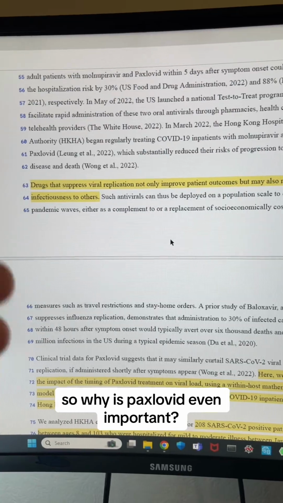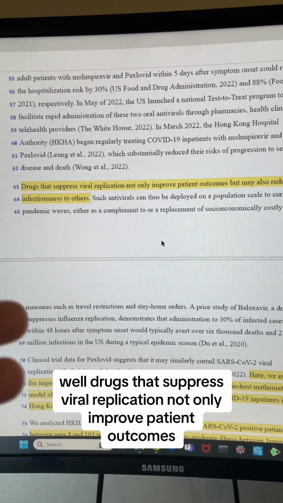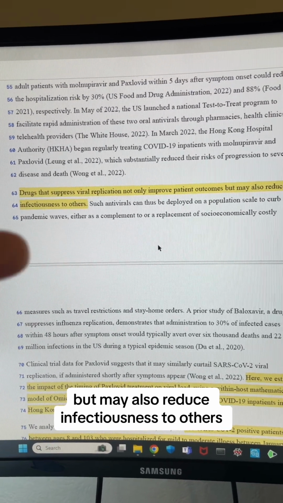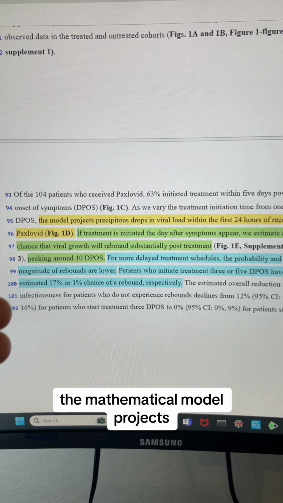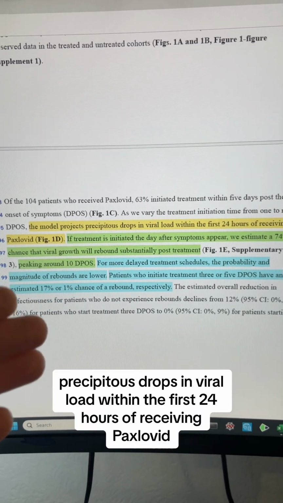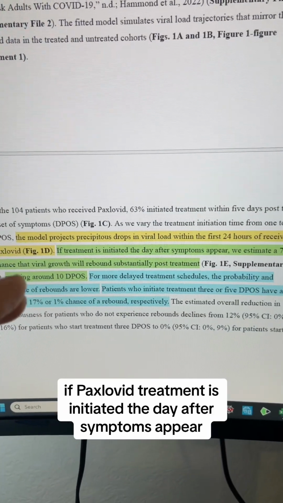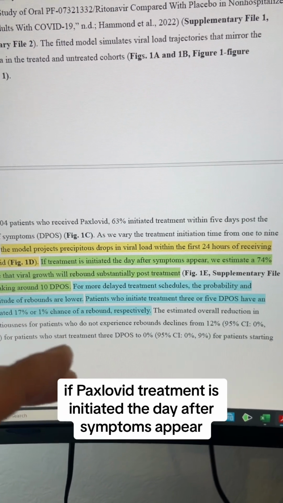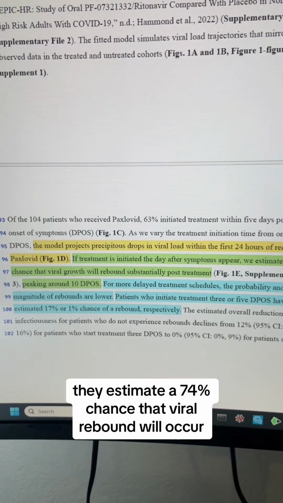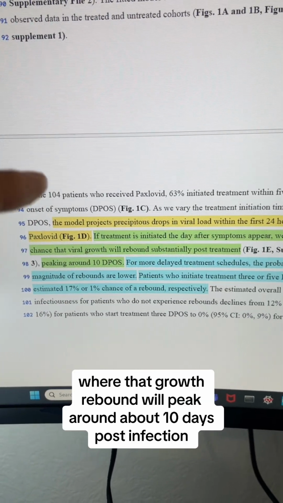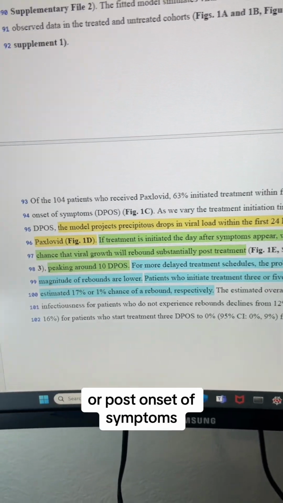So why is Paxlovid even important? Well, drugs that suppress viral replication not only improve patient outcomes, but may also reduce infectiousness to others. Once Paxlovid is started, the mathematical model projects precipitous drops in viral load within the first 24 hours of receiving Paxlovid. If Paxlovid treatment is initiated the day after symptoms appear, they estimate a 74% chance that viral rebound will occur, or that the rebound will peak around about 10 days post-onset of symptoms.